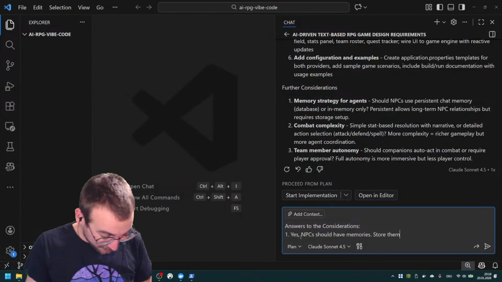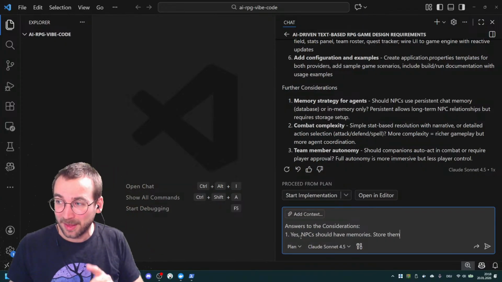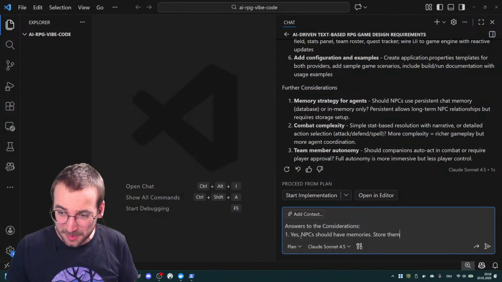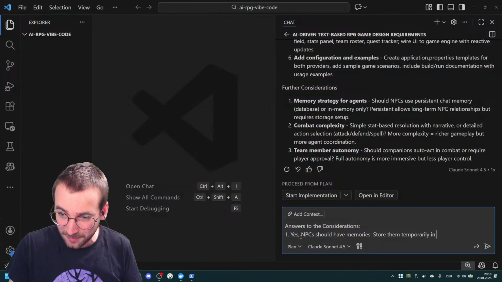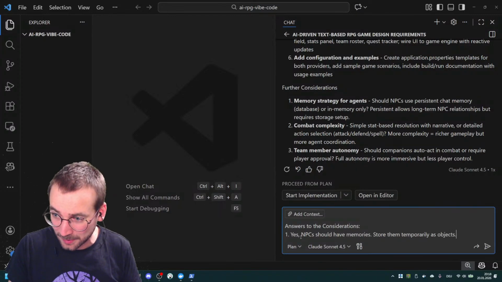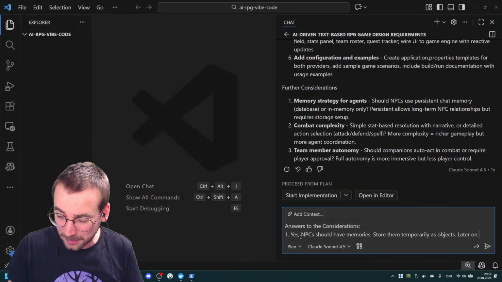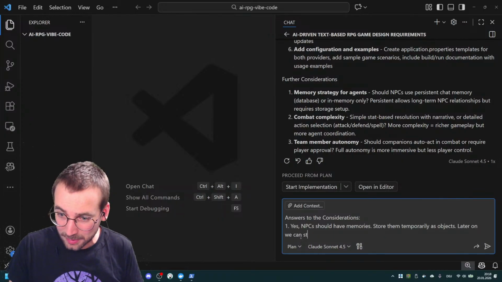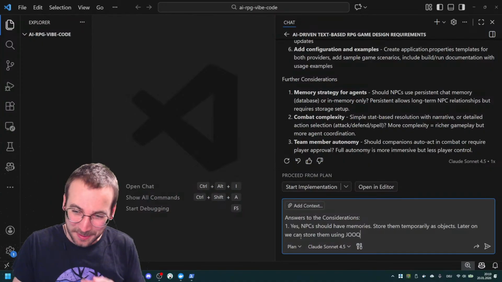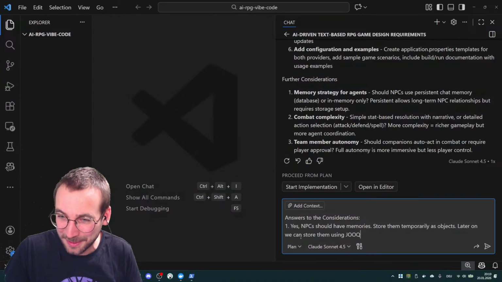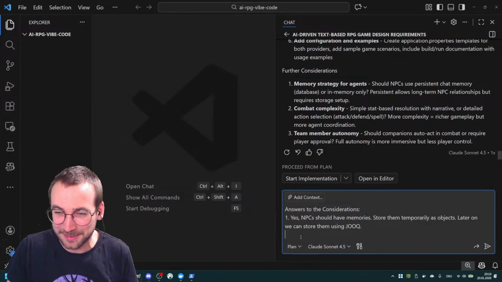Okay, yeah, we don't store them. Store them temporarily as objects. Later on, we can store them using, shall we use Jakarta? Yeah, I don't have enough experience with it yet, so let's do this.